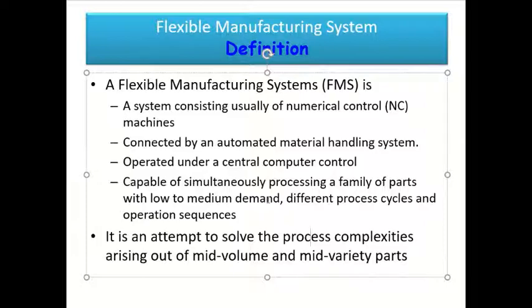Here, FMS is a combination of job shop and flow shop, in the sense that a limited variety with a reasonably quick changeover time is required in FMS.